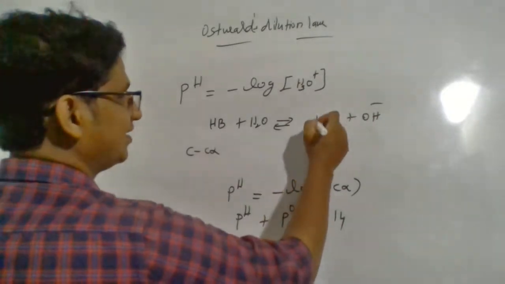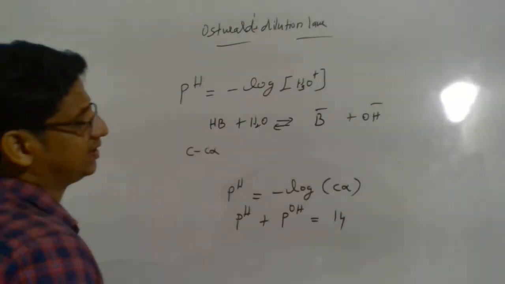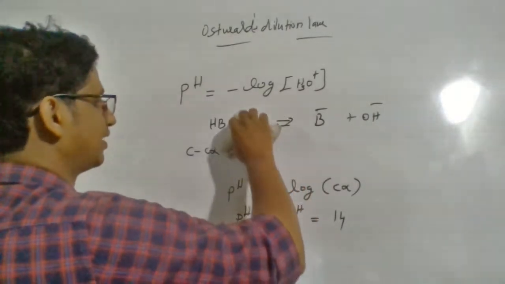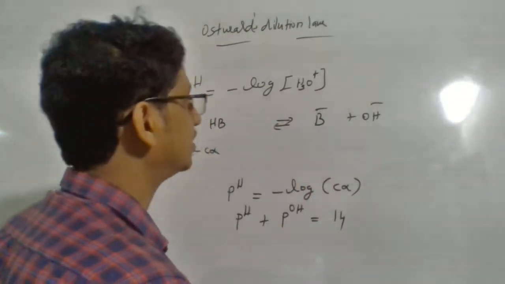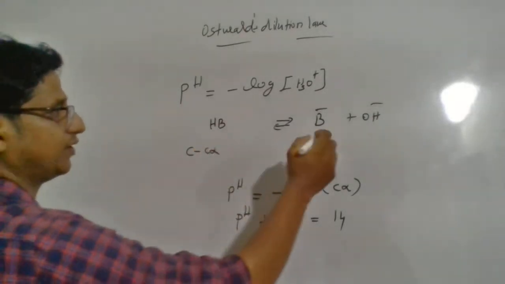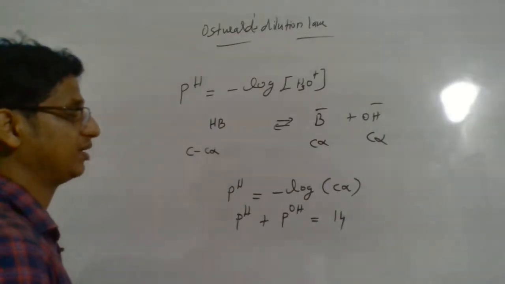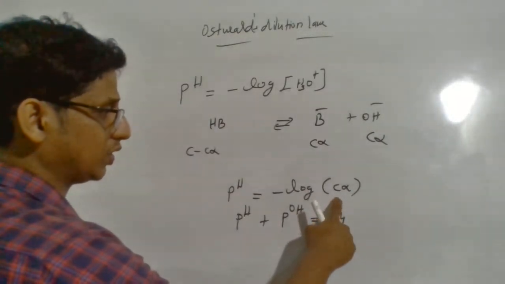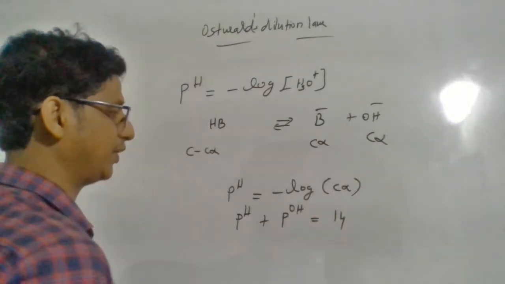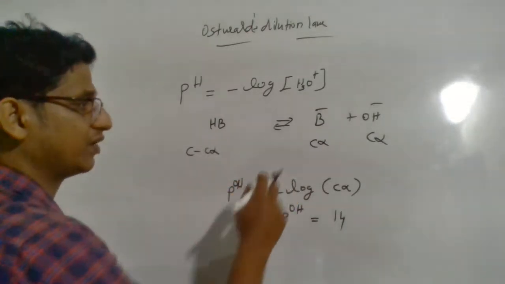So it will be B plus and OH minus, and you can simply imagine the ionization, with water not influencing much. So you can write BOH at equilibrium giving B plus and OH minus. Let it be C minus C alpha, and C alpha will be the concentration for a weak base. Now C alpha will give you the concentration of hydroxide ion. So instead of pH, you are actually getting pOH for a weak base.